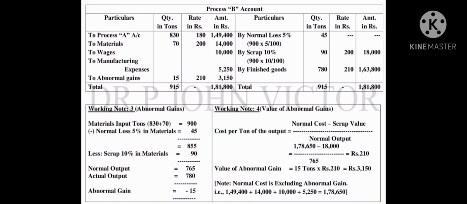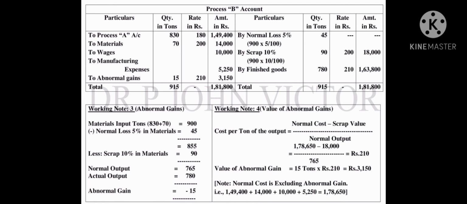Now the value of abnormal gain: we know the abnormal gain quantity and the rate per ton. So when we multiply this, we get 3150. Now this is what I have mentioned in the debit side: abnormal gain 15 tons at a rate of 210 per ton.